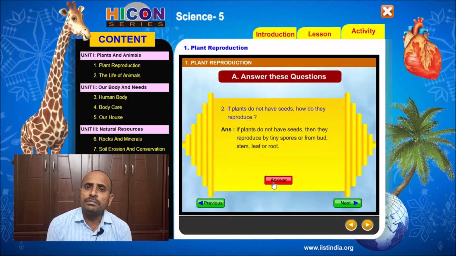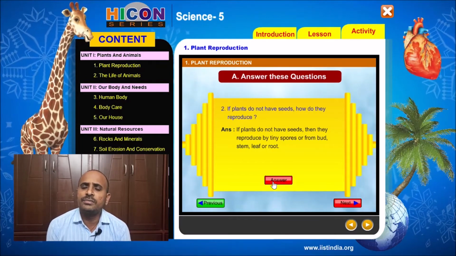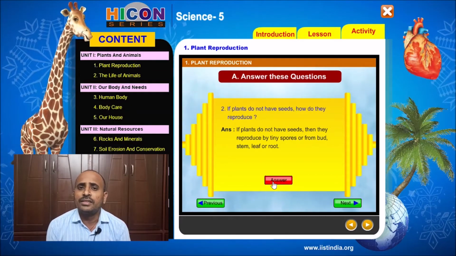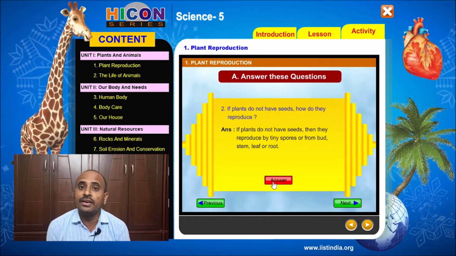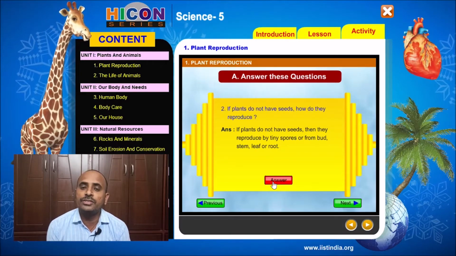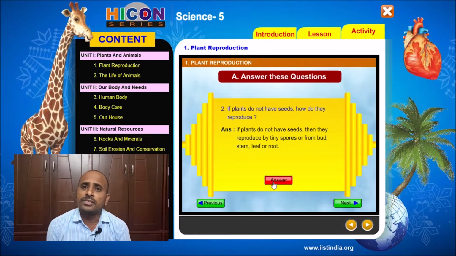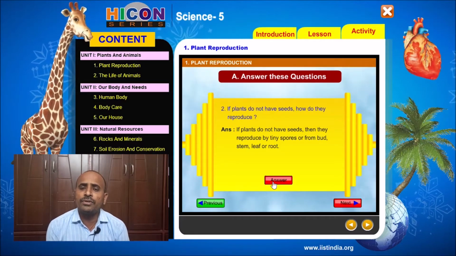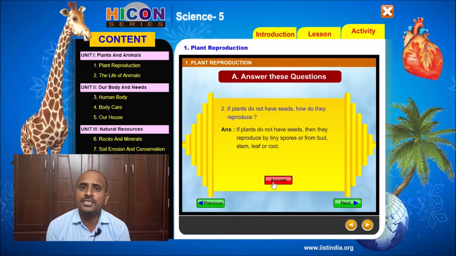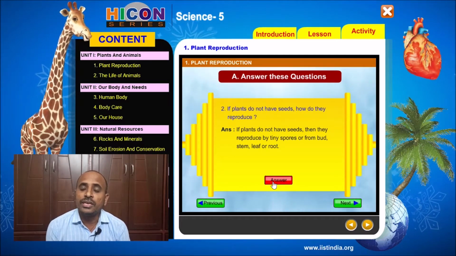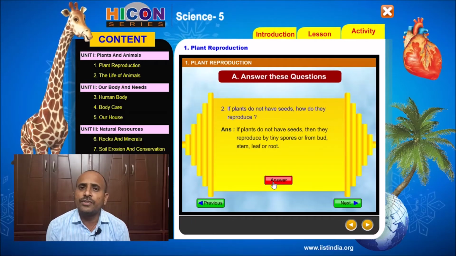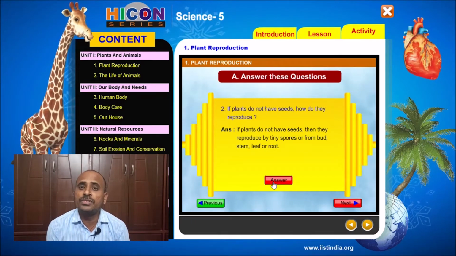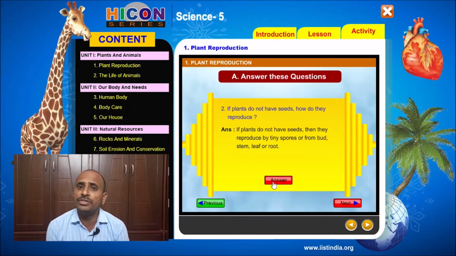Some plants do not produce seeds. That means some plants do not have flowers or seeds. Then they reproduce their younger ones with the help of their spores. And some plants reproduce new plants with the help of their body parts like buds, stem, root, leaf, etc. If we consider lichens and moss plants, they produce spores and they can produce a new plant from each spore.